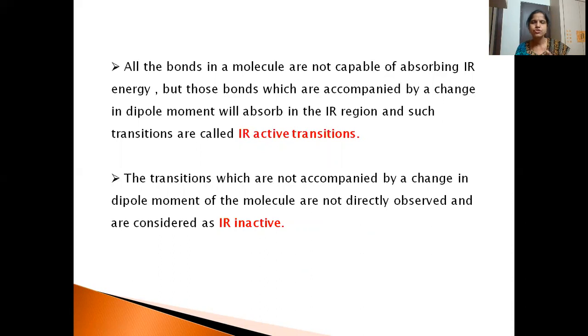It has two poles, positive and negative. When there is a dipole, only those molecules will show an IR spectrum and they are known as IR active. If we take non-polar molecules, such as nitrogen, N triple bond N, or chlorine, Cl single bond Cl, there are similar atoms attached to the bond, so there is no polarity. So they are IR inactive.